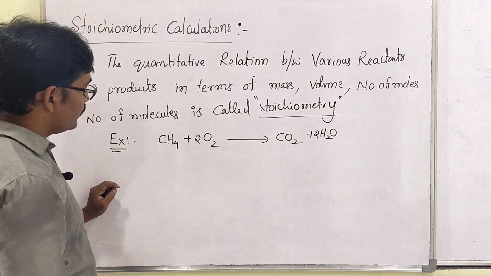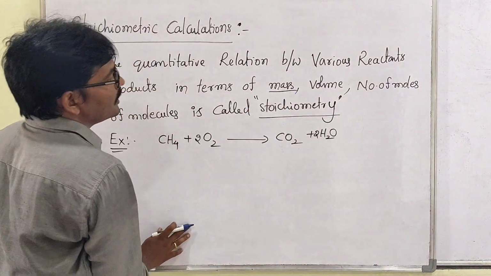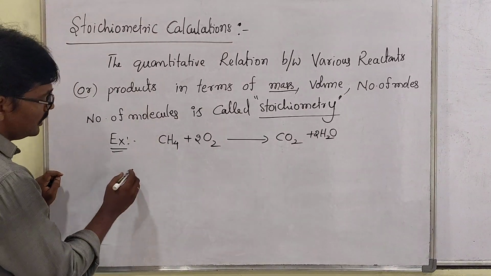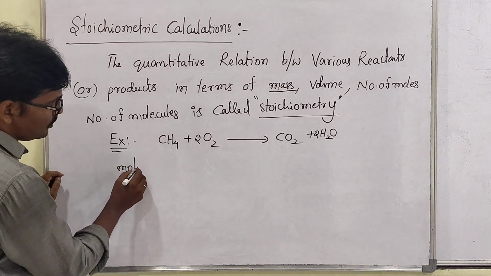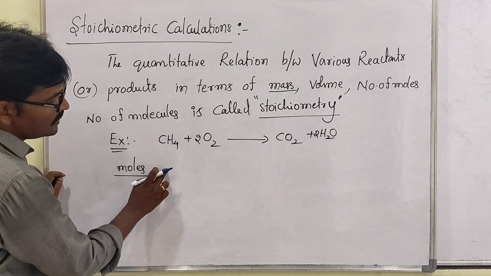Now with respect to mass or with respect to moles. First let's take moles. Here the stoichiometric coefficients themselves give the number of moles.